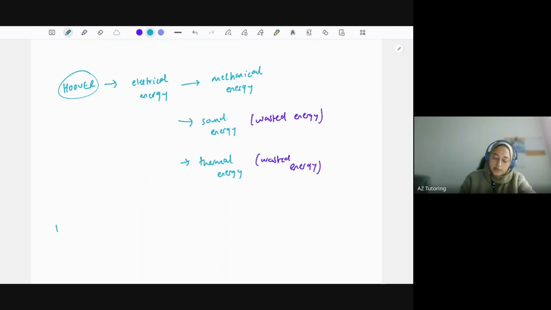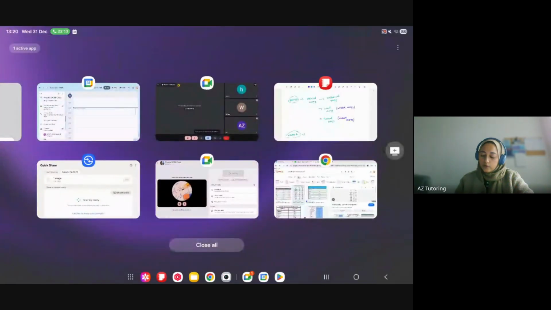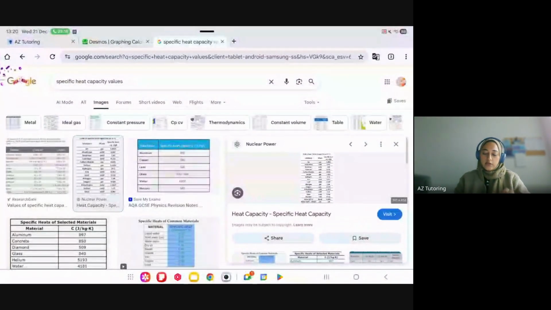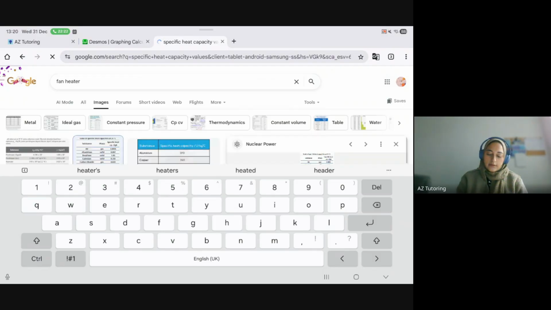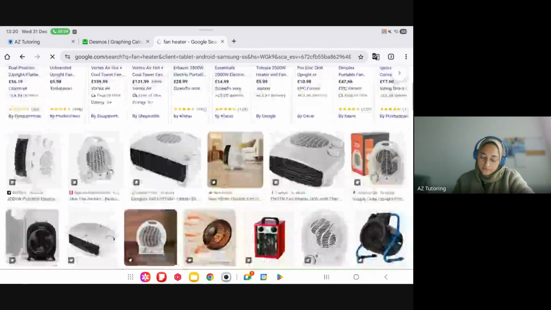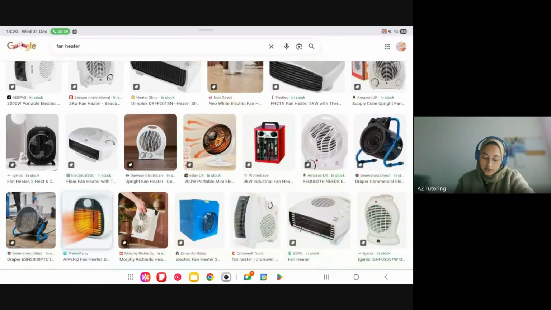Let's say a heater. Now, the heater I have in mind is those fan heaters. I'll just show you a picture so you know what I'm referring to. You might have this in your house. You might not. Let's see. So these ones here where the light comes out as well.